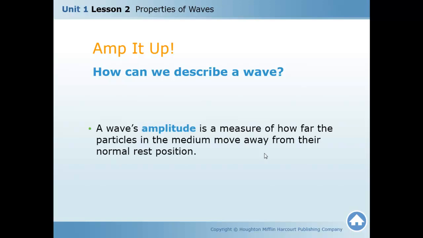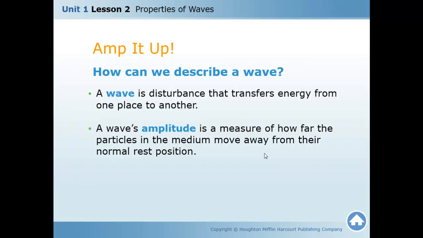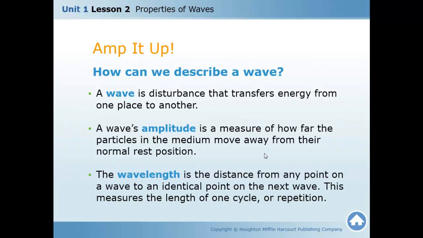the amplitude. We said that it is a measure of how far the particles in the medium move away from their normal rest position. And we talked about the wave. We said that the wave is a disturbance that transfers energy from one place to another. And the wavelength is the distance from any point on a wave to an identical point on the next wave. So when we talk about the wavelength, it is the distance between two crests, not between crest and trough. Okay?